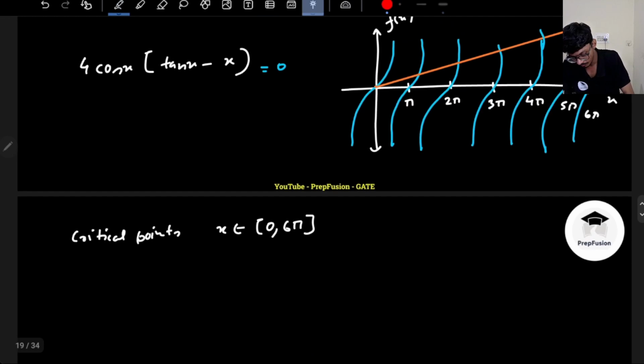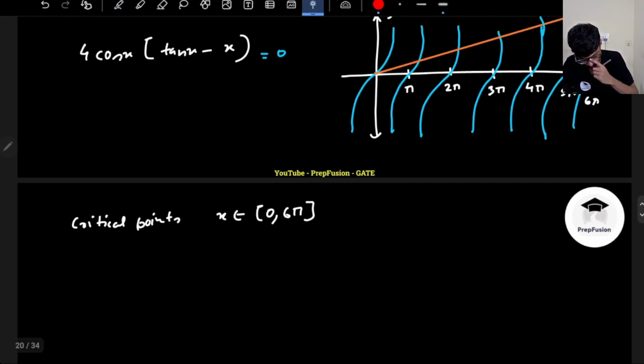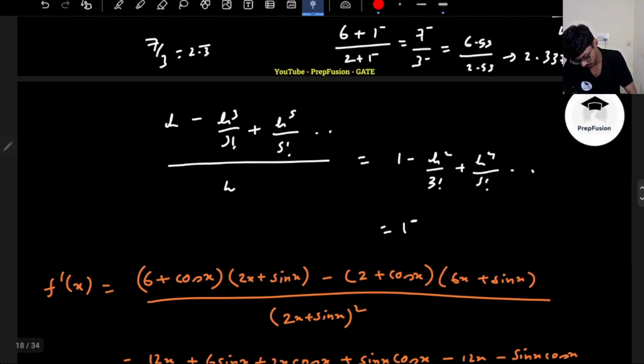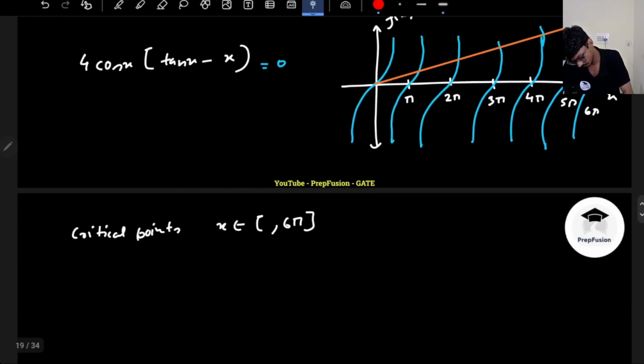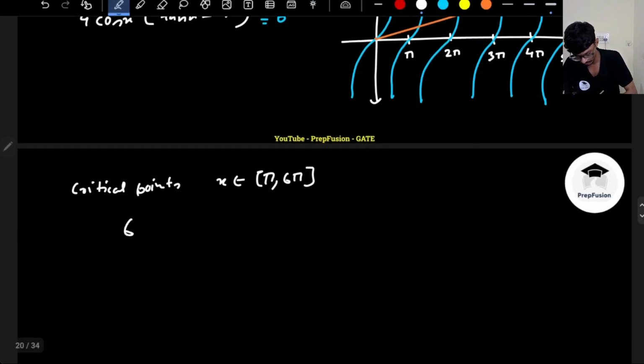Okay, so here I see it is touching here once. Okay, 0 to 6 pi, or sorry, pi to 6 pi, right? Pi to 6 pi. X equal to 0 is also a point, but they are asking me pi to 6 pi. So it will touch here 1, 2, 3, 4, 5, 6. So there will be 6 points. There are 6 critical points, right?